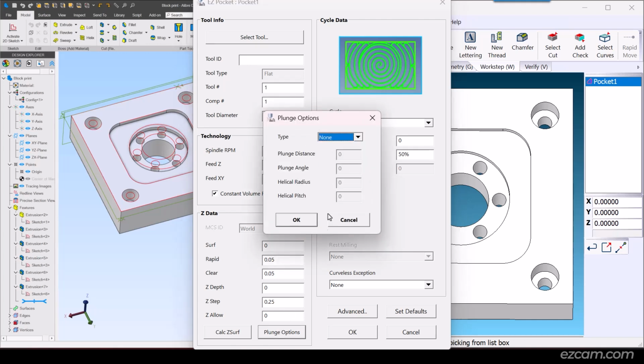Rather than feed directly into the work, we will approach each step with a helix. Make sure your radius is small enough to account for the radius of the tool. We will descend 50 thousandths for every revolution.